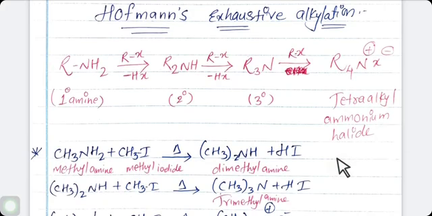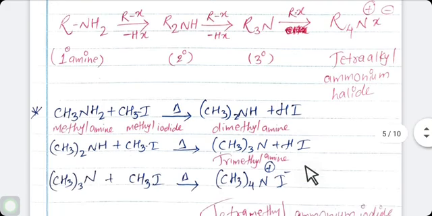For example, when methylamine is heated with excess methyl iodide, it gives tetramethyl ammonium iodide. Now see the reaction. Methylamine CH3NH2 is heated, as you know the sign of heat, with excess of methyl iodide. One hydrogen atom from amine reacts with iodine to form HI, and what remains is (CH3)2NH, a secondary amine, dimethylamine.